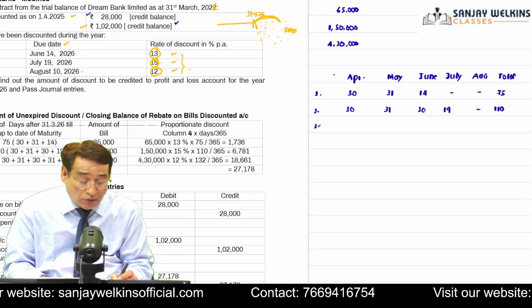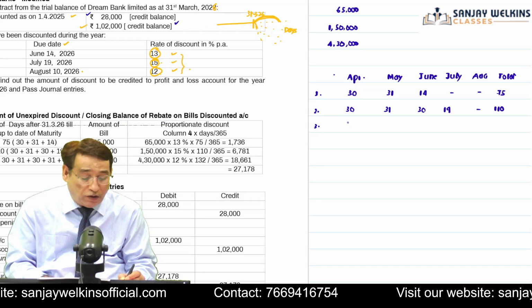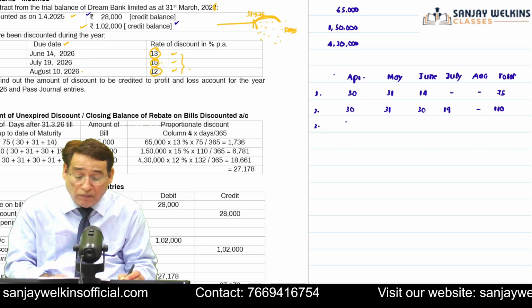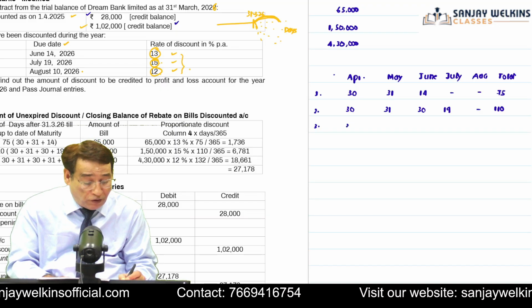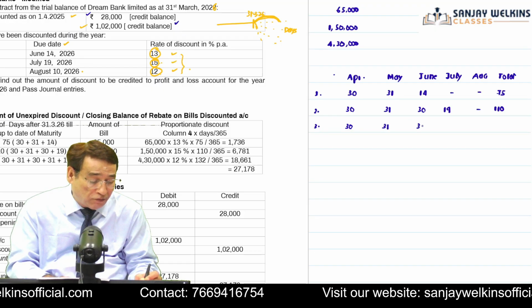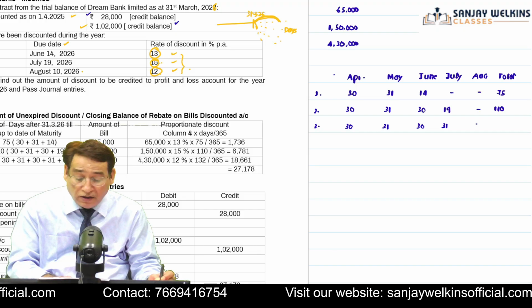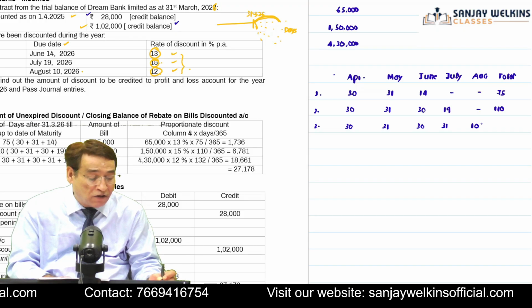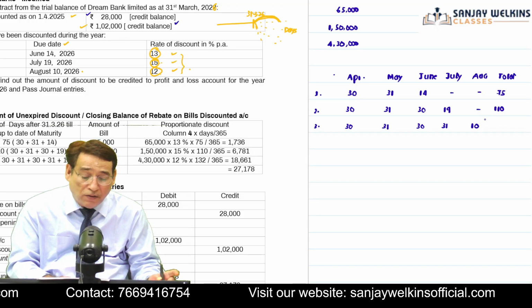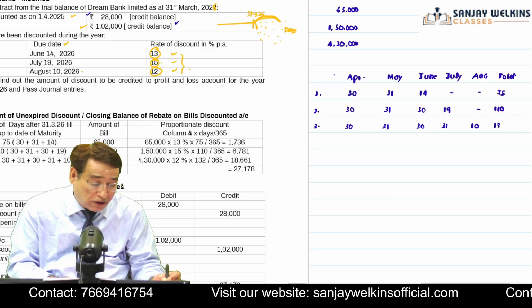Similarly, I am now going to compute the number of days for the last bill. The last bill is 4,30,000 and it is falling in the month of August. So first of all, you write 30 days for April, 31 days for May, 30 for June, 31 for July, and it is falling in the month of August on the 10th, so 10 days of August. Is it clear to you? So in this case, your number of days will be equal to 132.